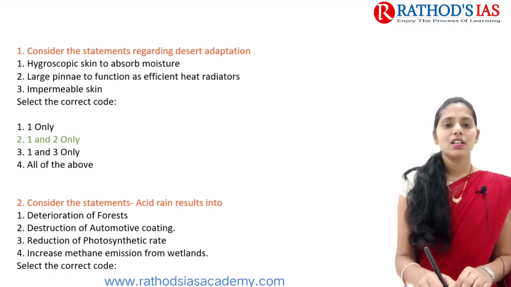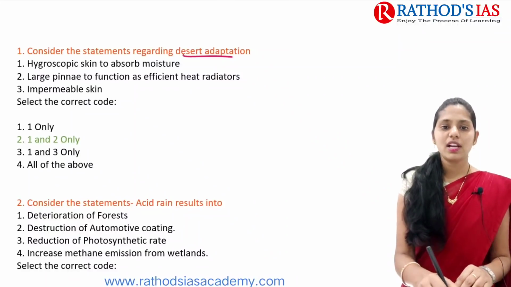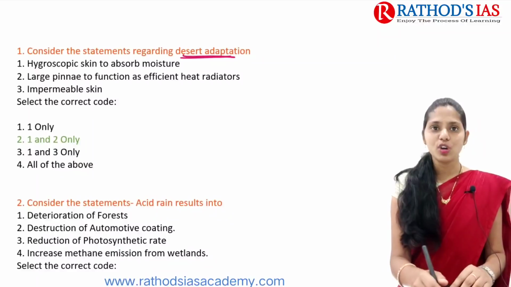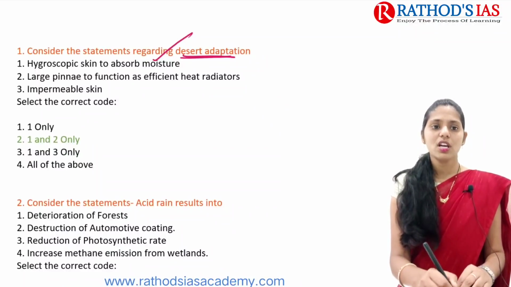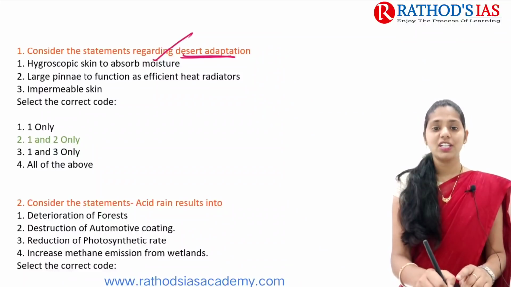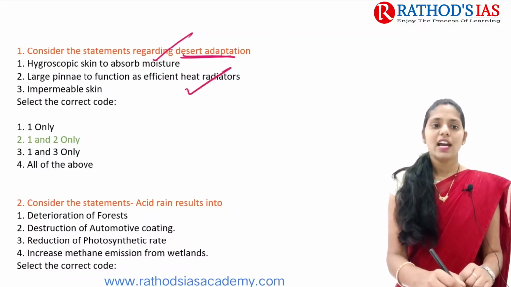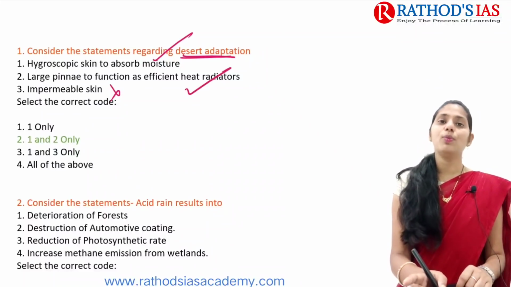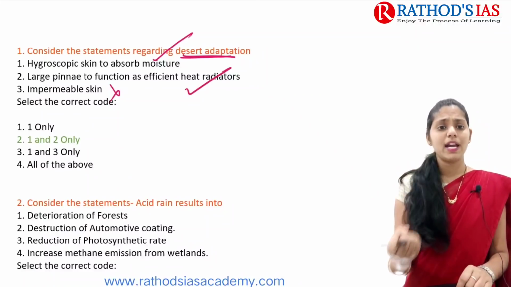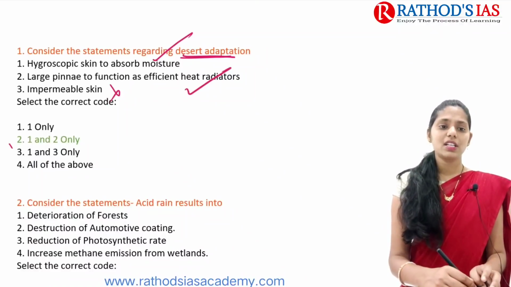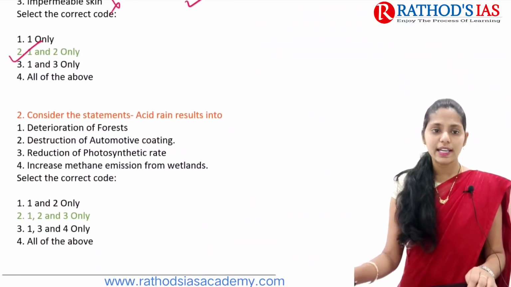So first one is, consider the following statements regarding desert adaptation. First one is hygroscopic skin to absorb moisture. Yes, of course. And this one is large pinnae to function as efficient heat radiators. Yes. And this one is impermeable skin. It is not impermeable skin, but it is permeable skin because it will absorb atmospheric moisture. So you can eliminate this third statement. Correct statement is 1 and 2 only.